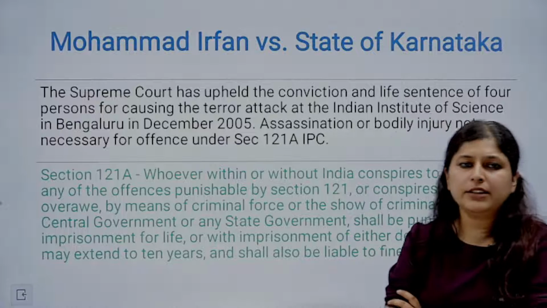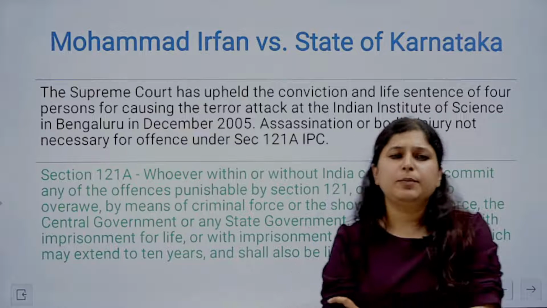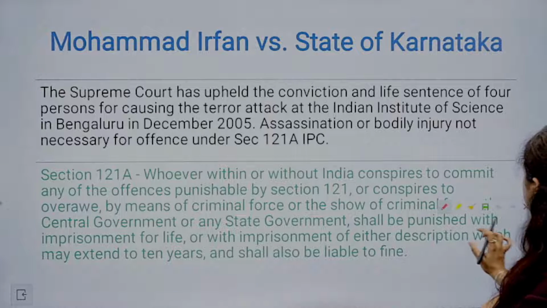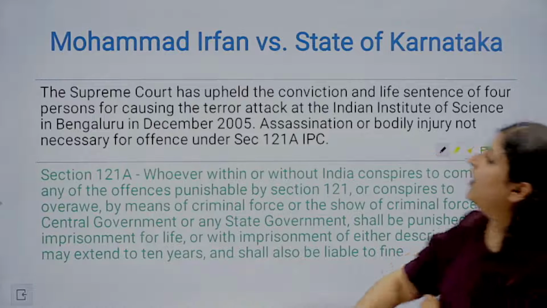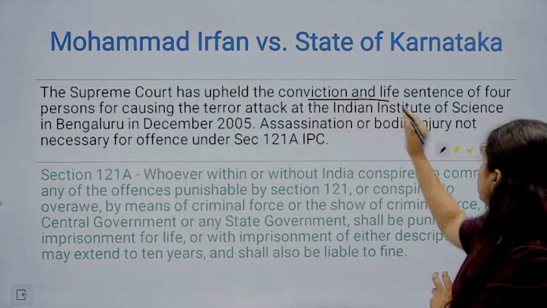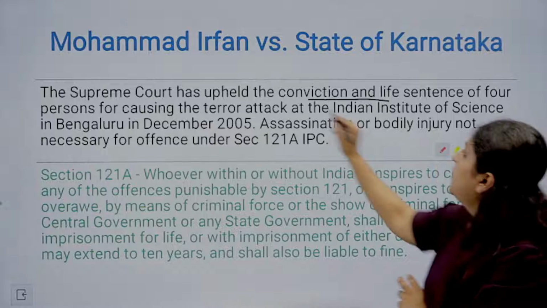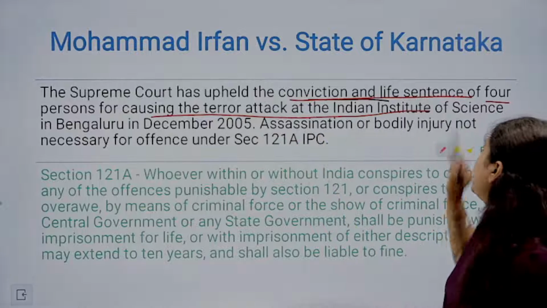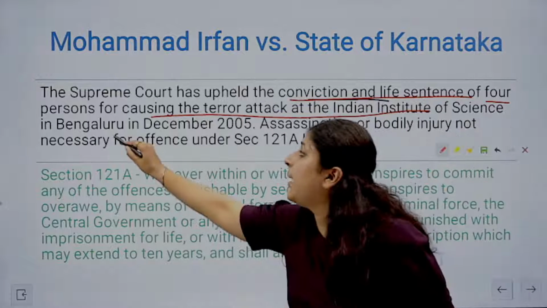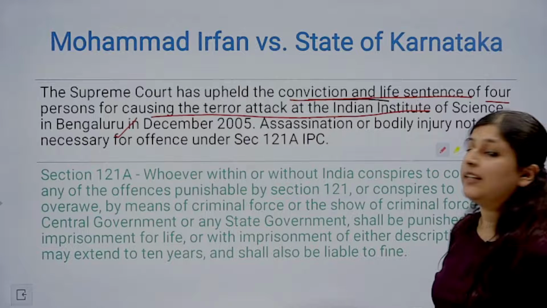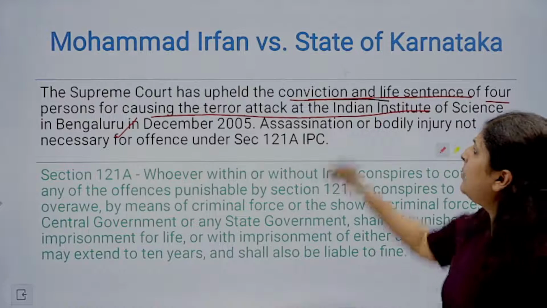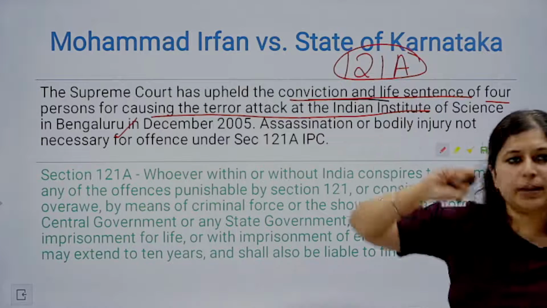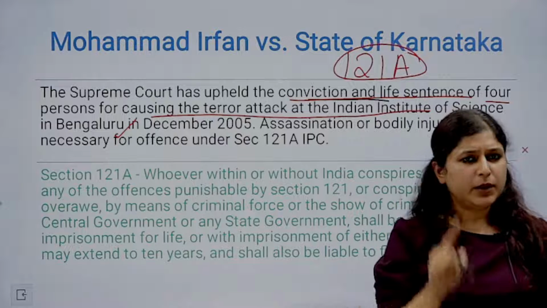Okay, so next we have Mohammad Irfan versus the state of Karnataka. So basically यहाँ पे क्या बात हो रही है, Supreme Court has upheld the conviction and life sentences of 4 persons for causing the terror attacks at the IIS Institute in Bangalore in December 2005. So what is the critical point over here? यहाँ पे question आया था section 121A of IPC का,